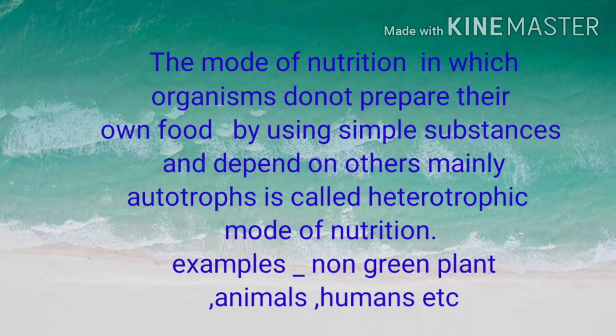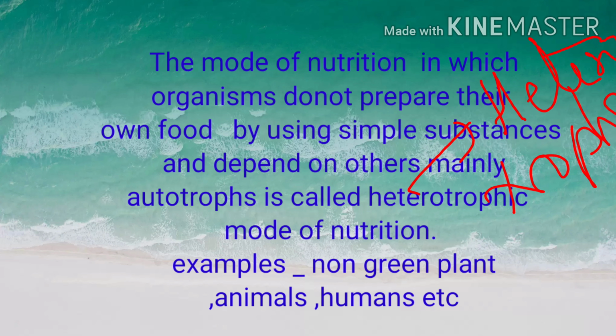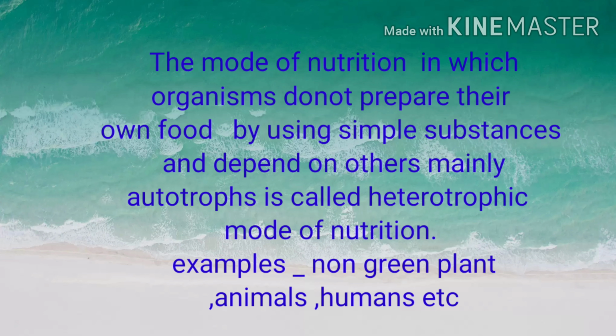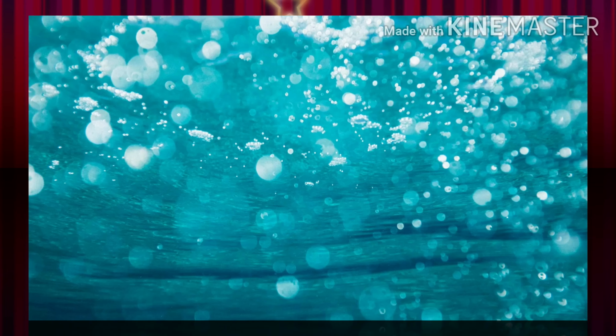This mode of nutrition is called the heterotrophic mode of nutrition, and those organisms are called heterotrophs. Examples are all the non-green plants, animals, humans, etc. So these are the examples of heterotrophs, and their mode of nutrition is called heterotrophic nutrition.